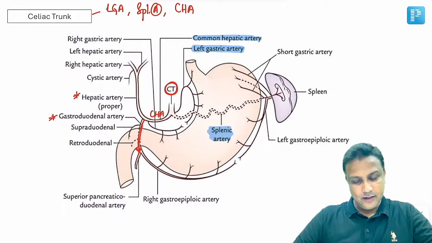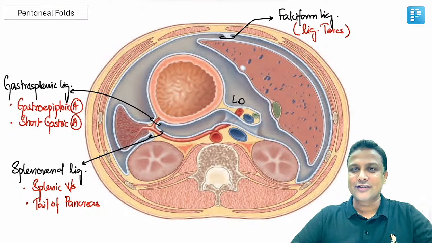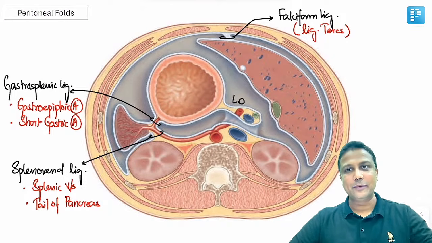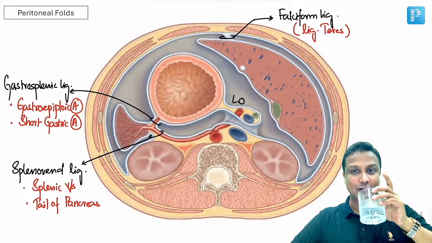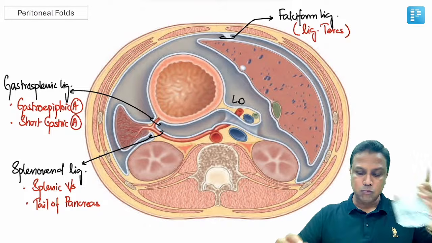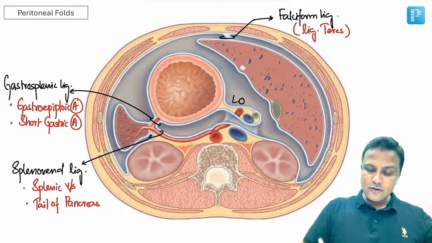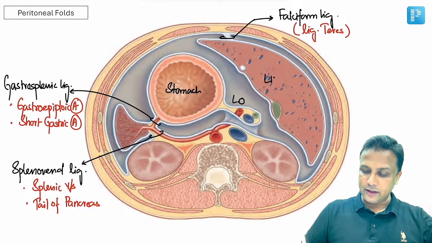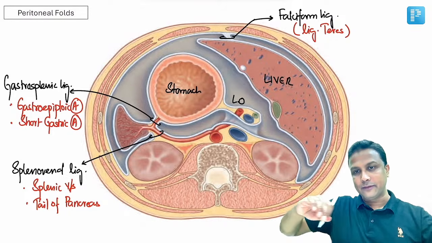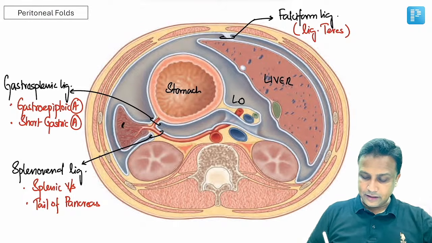Is it okay? Now by this, we are done with all the branches given by the celiac trunk. Now welcome to the last and final thing that you have to revise in your abdomen topic. That is about your peritoneal folds. Now in this diagram, first you're able to see here, this one will be the stomach here. Stomach के आगे यहाँ पर liver होता है, and due to the rotation of gut, the liver will be going towards the right, and behind here this will be the spleen.